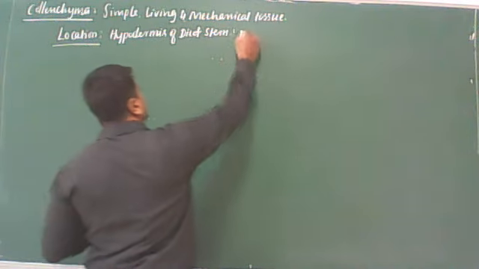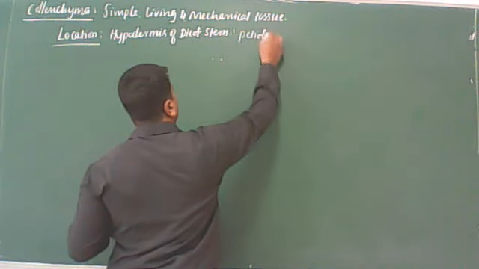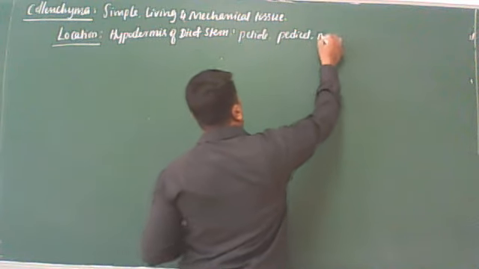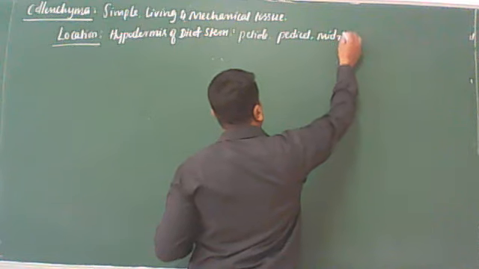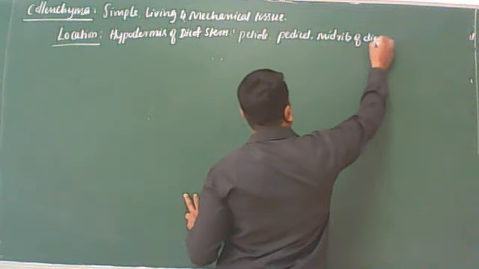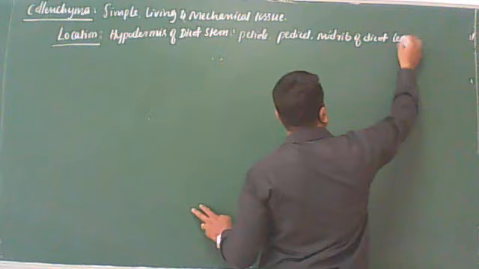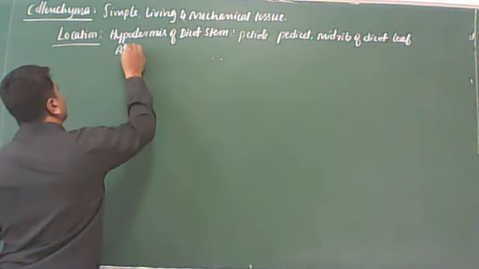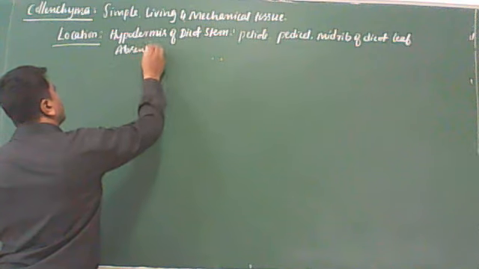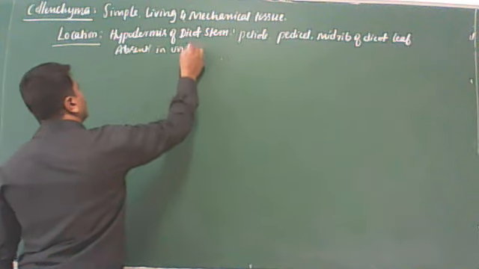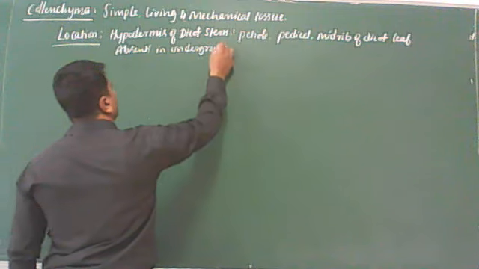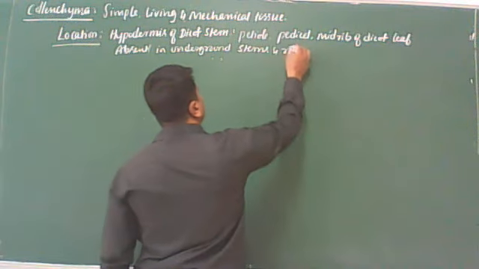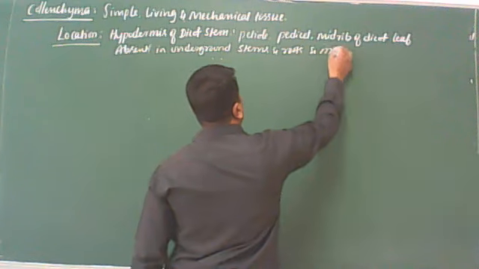Right? It is also present in the petiole, pedicel, midrib of dicot leaf. One point you should remember: collenchyma is absent in underground stems and roots, and monocot leaves.